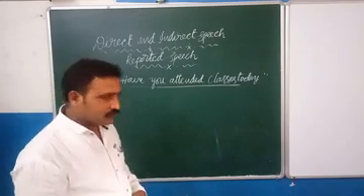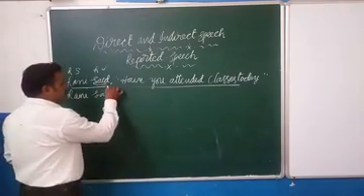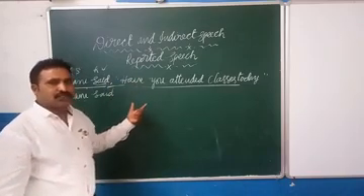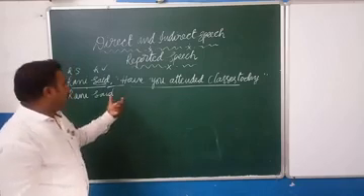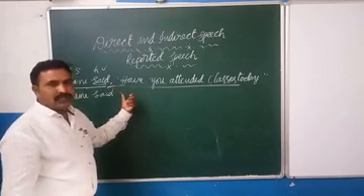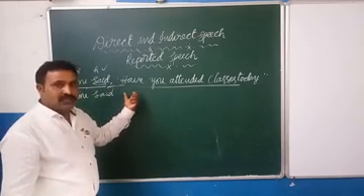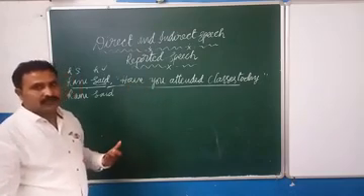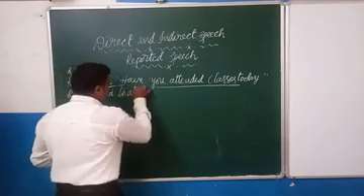Are we clear? While connecting, we need to connect these two clauses. To connect these two clauses, we need a conjunction. Whenever we are changing an assertive or declarative sentence into indirect speech, we need to use the conjunction that.